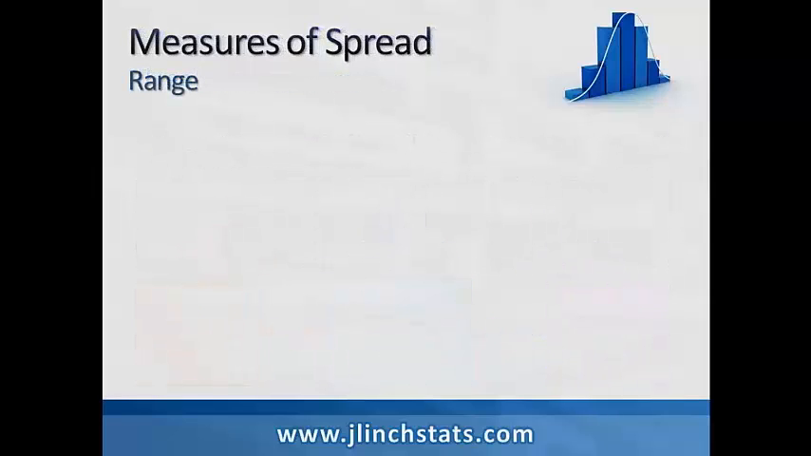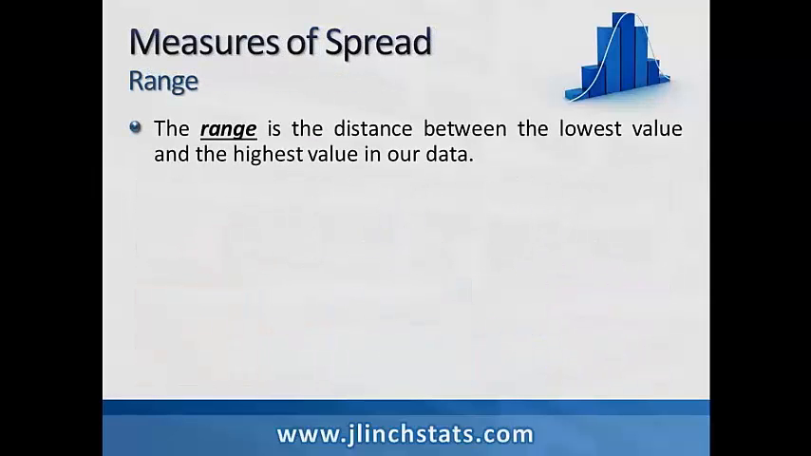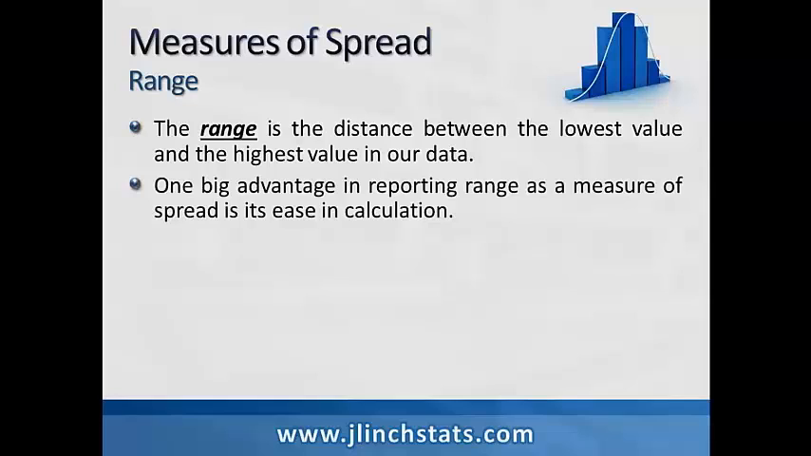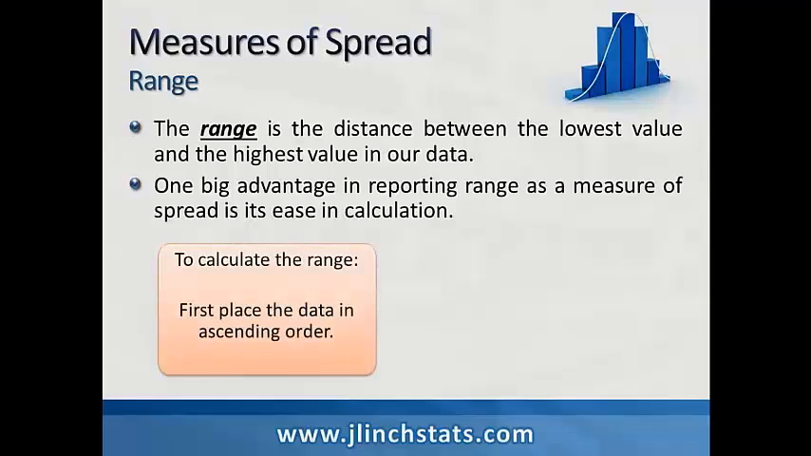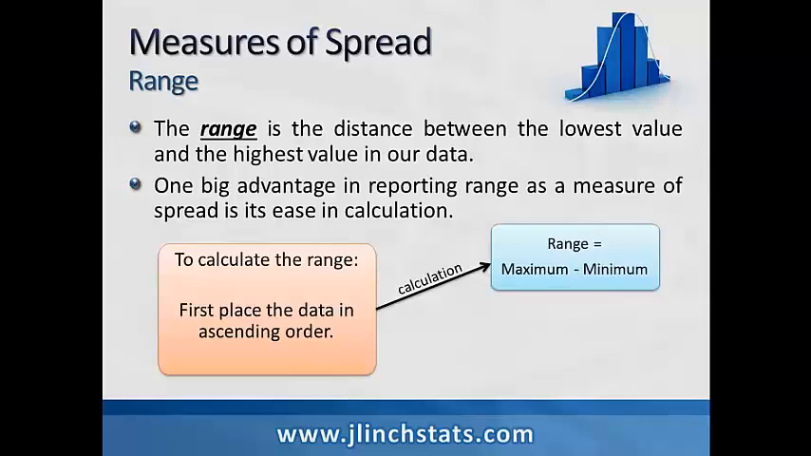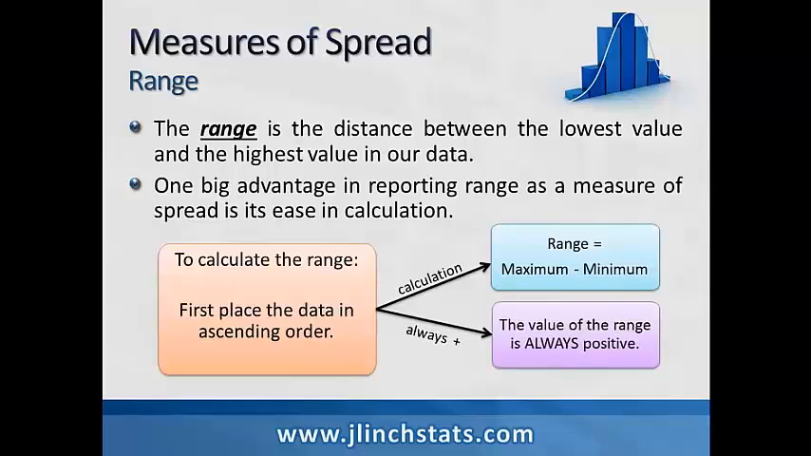Now, let's begin with range. The range is the distance between the lowest value and the highest value in our data set. One big advantage in reporting range as a measure of spread is its ease in calculation. To calculate the range, we first place the data in ascending order. Once our data is in ascending order, we calculate the range by taking the maximum value minus the minimum value.